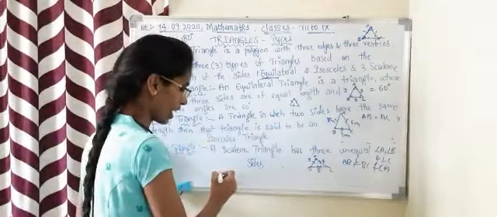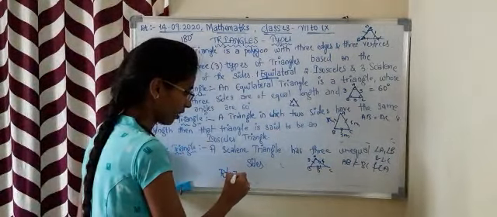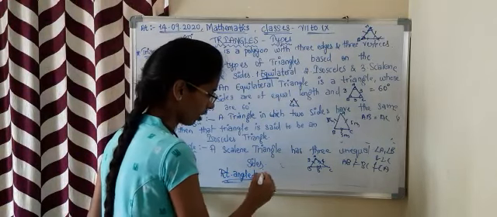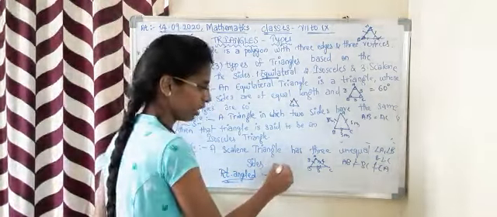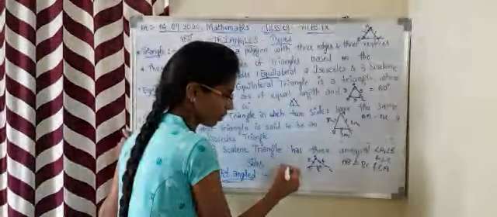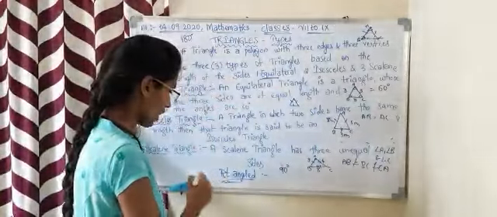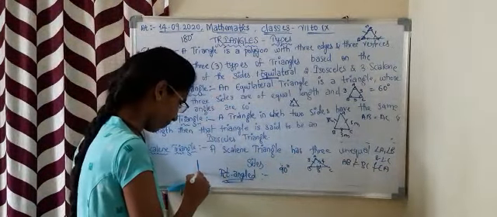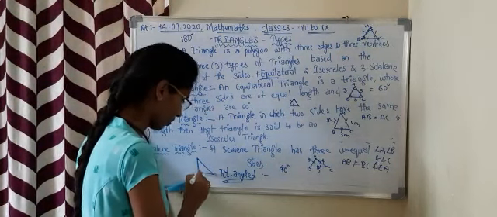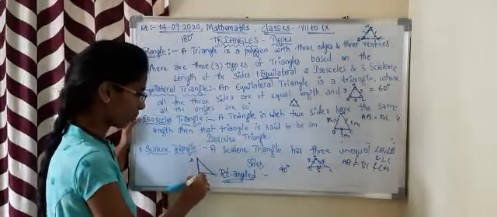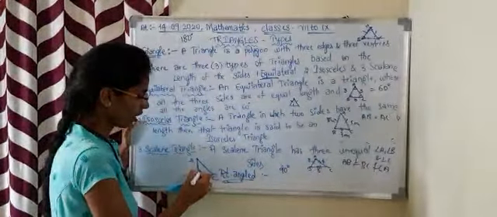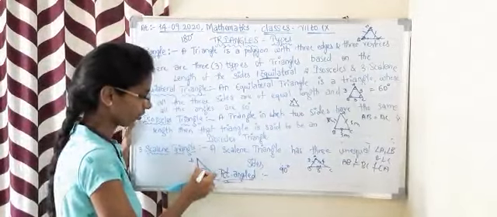We have one more triangle, that is the right angled triangle. We usually come across this in our future classes. We have already said that a right angle is nothing but 90 degrees, which we learned in our previous class. Here this is A, this is B, and this is C. In a right angle triangle, this indicates 90 degrees.